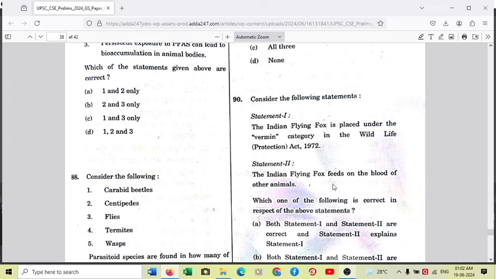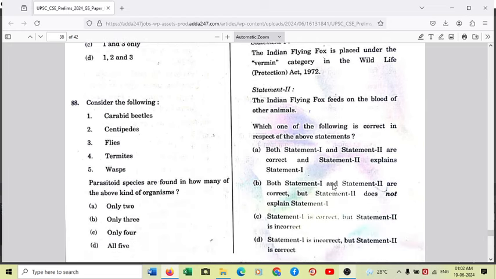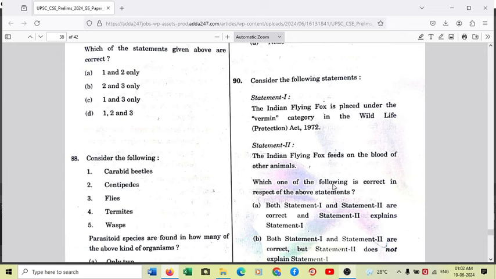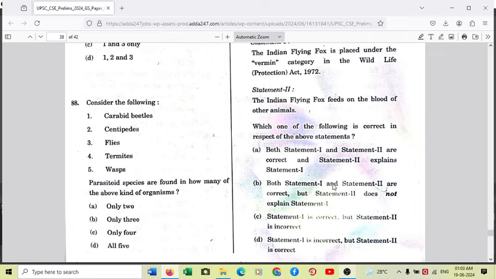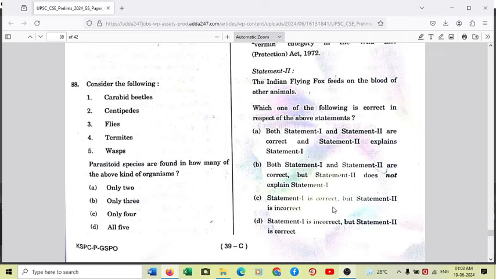Statement 2, Indian flying fox feeds on the blood of other animals. So this option is not correct. Indian flying fox does not feed on the blood of animals. In fact, Indian flying fox is a frugivorous. Frugivorous are those species which survive on fruits, and they also survive on nectar of flowers. So vegetarian, you can say in straight terminology. So Indian flying fox is a frugivorous, surviving on fruits in the wild forest as well as nectar of the flowers. So statement 2 is wrong. So answer to question number 90, option C, is statement 1 is correct, but statement 2 is incorrect.